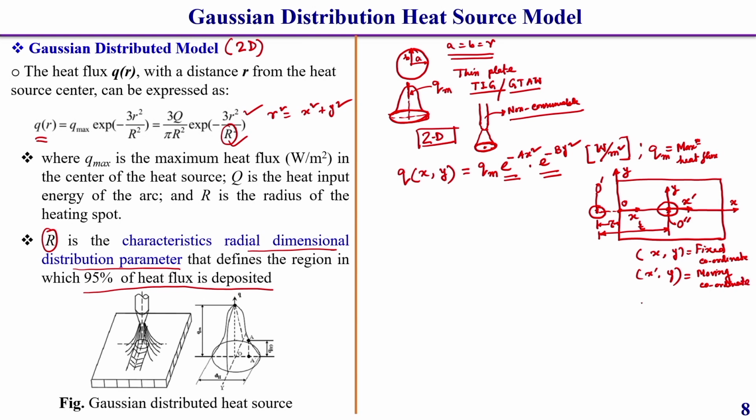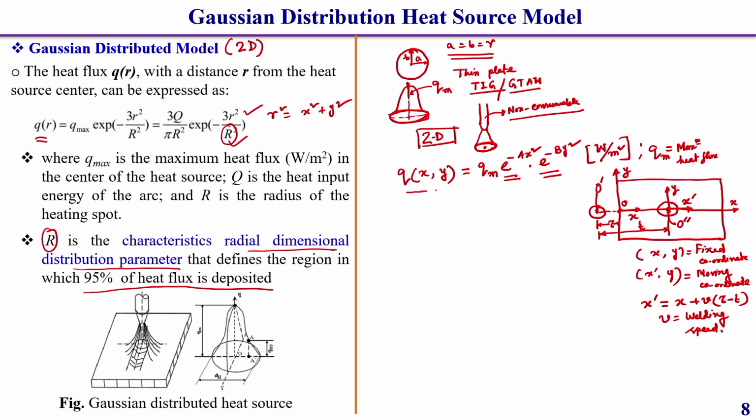Then we know the relationship between x dot and x. So x dot is equal to x plus v into tau minus t, where v is the welding speed. How it comes I have already discussed in detail, so I am not going into details further.